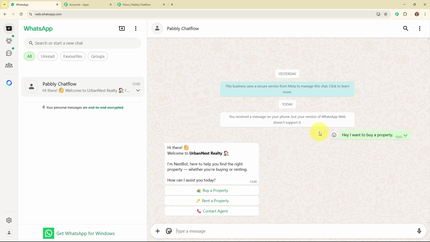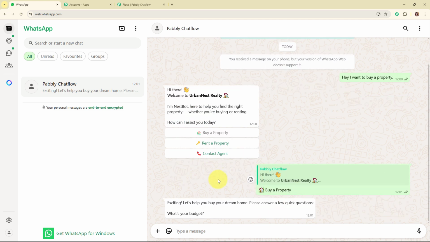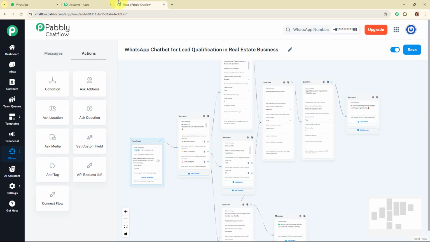And here you can see we have received the same message again that says, "Hi there, welcome to Urban Nest Realty. I'm a Nest bot here to help you find the right property, whether you're buying or renting. How can I assist you today?" And here you can see we have received 3 quick reply buttons that are buy a property, rent a property, and contact agent. And now whenever your lead is going to select any of the quick reply buttons, then automatically this chatbot is going to run. Alright, so with this, we have successfully seen the working of this amazing chatbot as well.